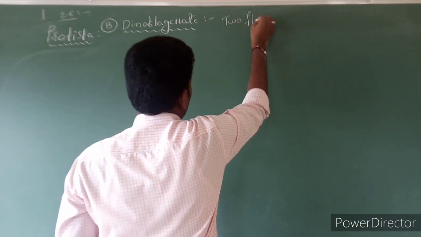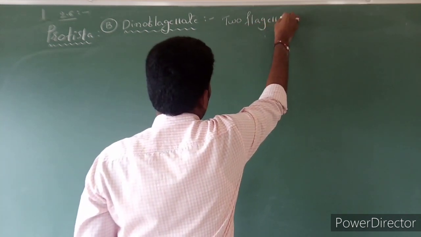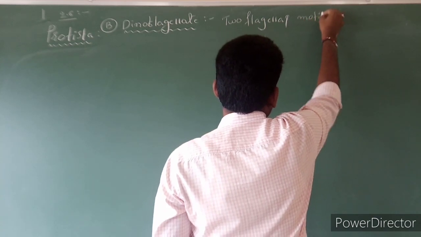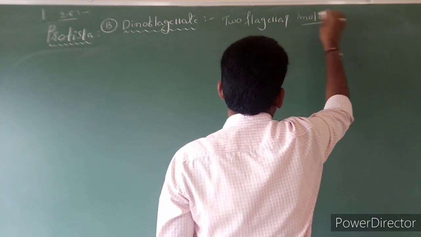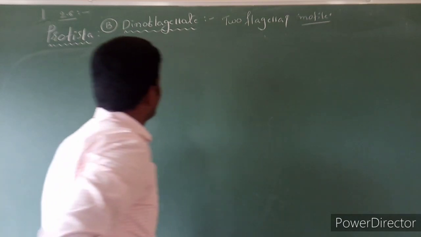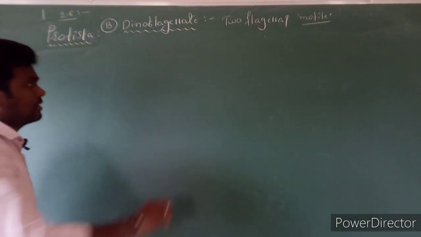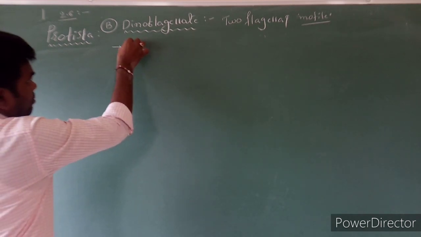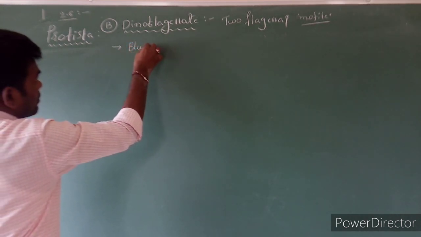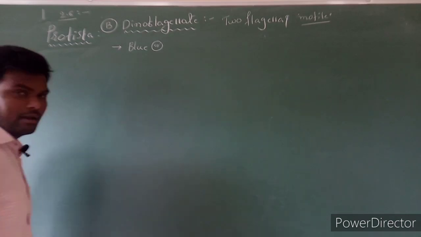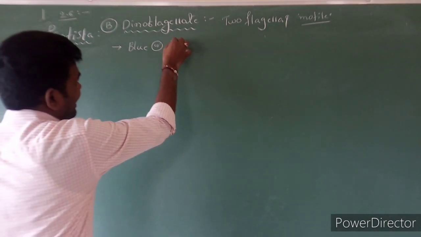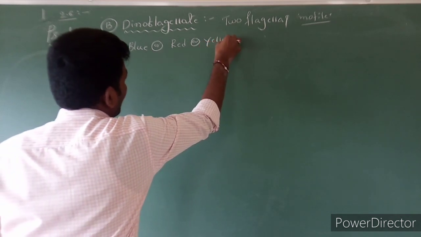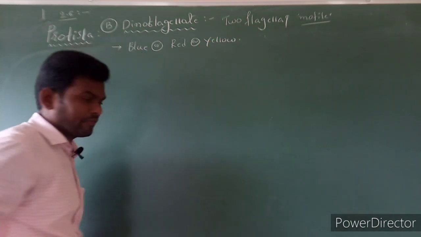Two flagella and motile combination, these are dinoflagellates. They may be blue in color, or red in color, or maybe yellow in color also.